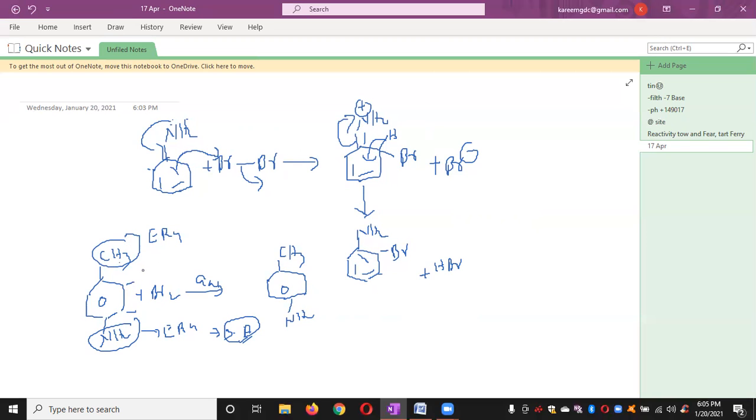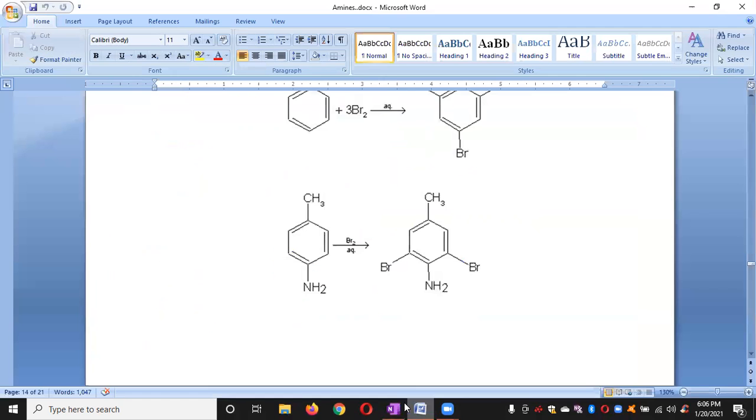With respect to this, these are ortho positions. Which ortho position generally participates in the bromination reaction? The ortho position which is adjacent to a strong electron releasing group. Obviously that is NH2. So that's why we may get this product. This is mentioned in the example.